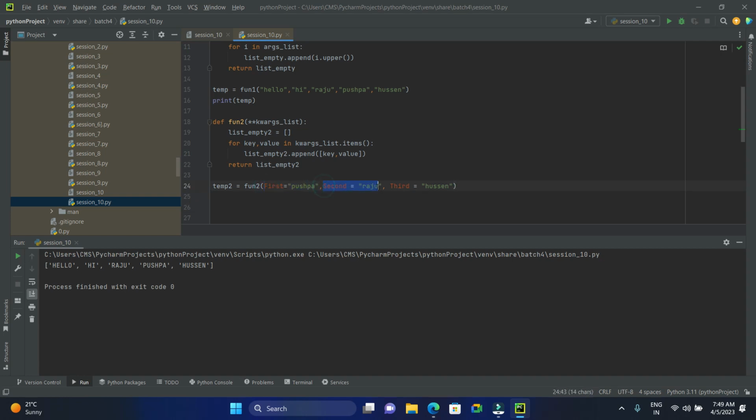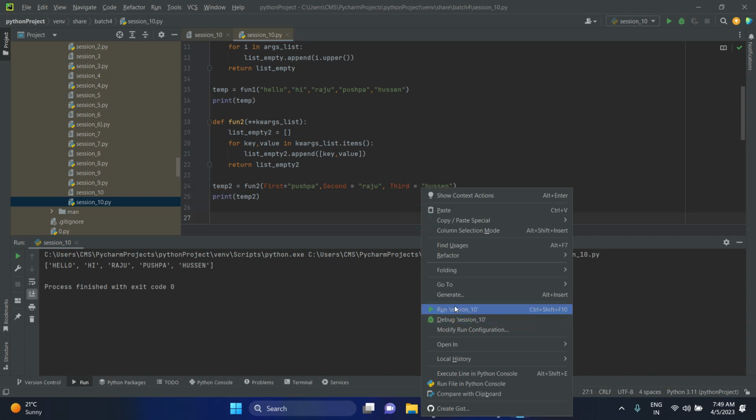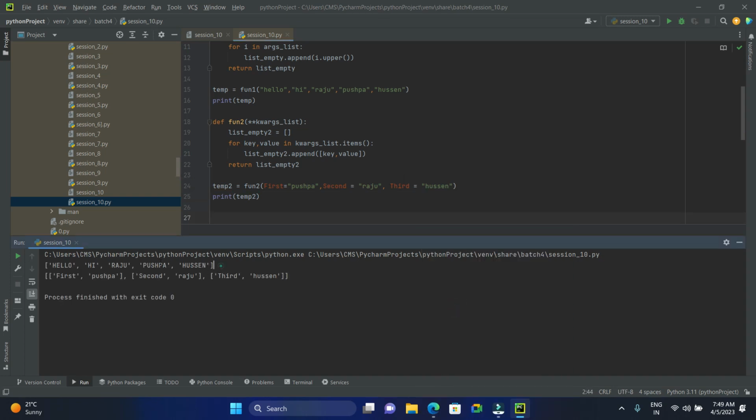So the main objective of our program is to conclude that we can give n number of variable length arguments to our keyword arguments. It should be a keyword. These first, second, third, fourth, Pushpa, Raju, Hussein are the keywords, right? That's the reason these are called keyword arguments. Okay. Are we clear? Any doubts as of now?